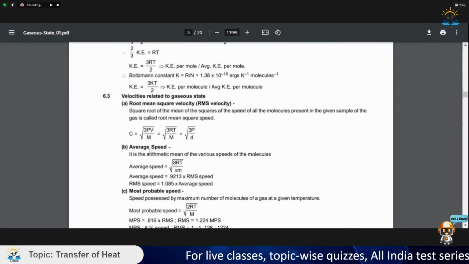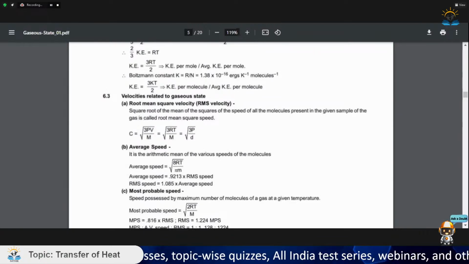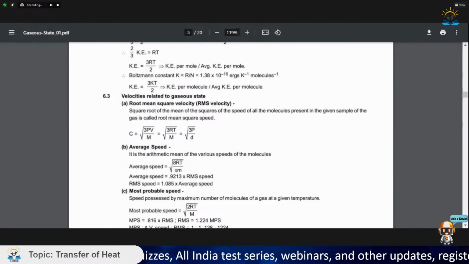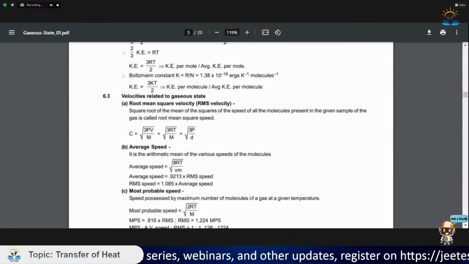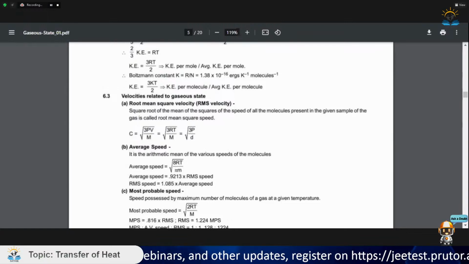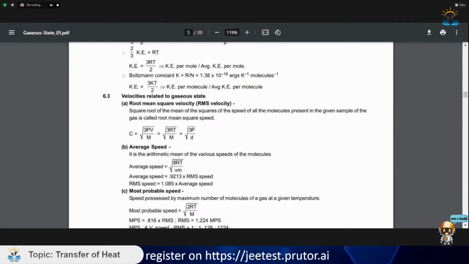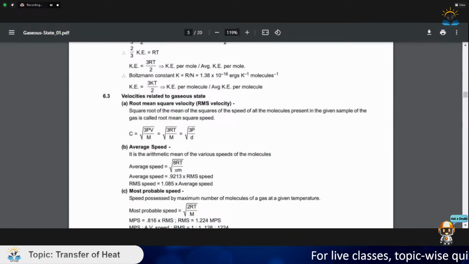Okay. Now let us see what root mean square velocity is. Root mean square velocity is basically just an assumption. Suppose a container has n particles, and all of those n particles have velocities v1, v2, v3, v4 up to vn. What would be the root mean square velocity? Root mean square velocity would be the root of (v1 square plus v2 square up to vn square) divided by n. So first we square the velocities, then we take the mean, and then we take the root. So this is basically root mean square velocity.